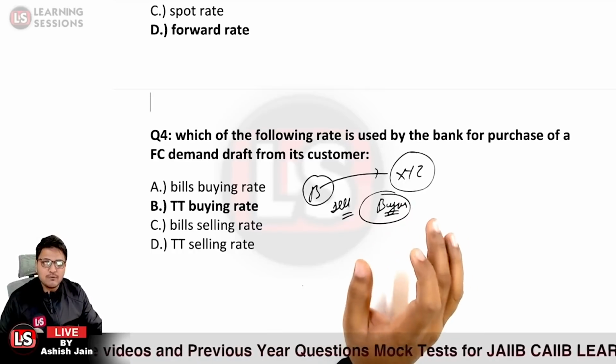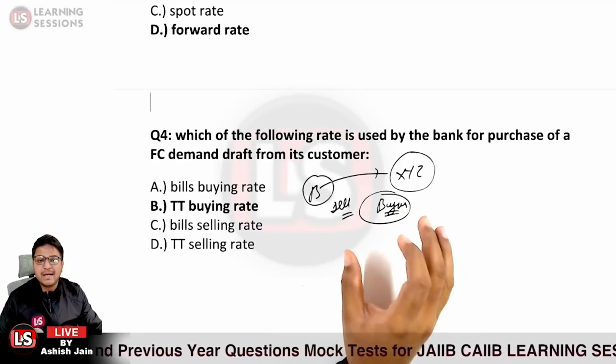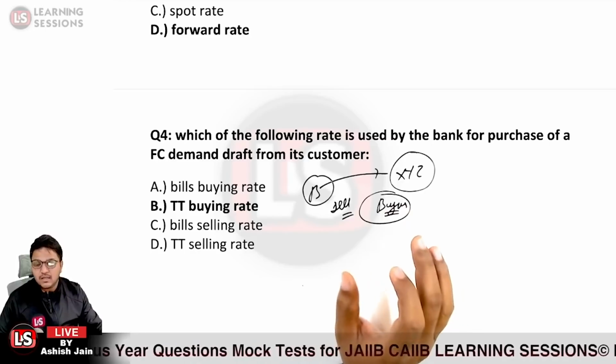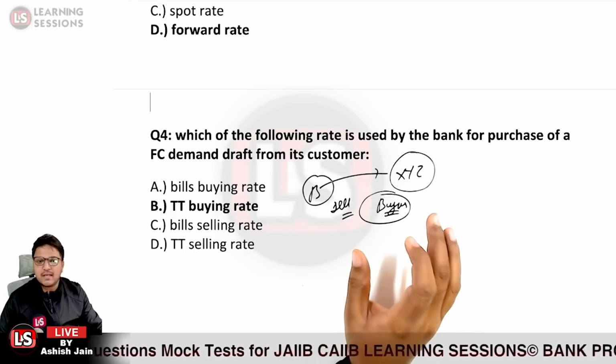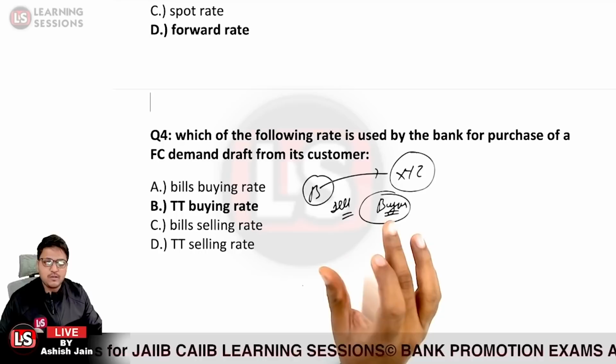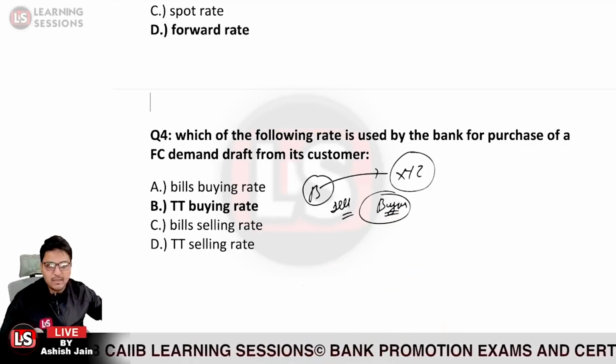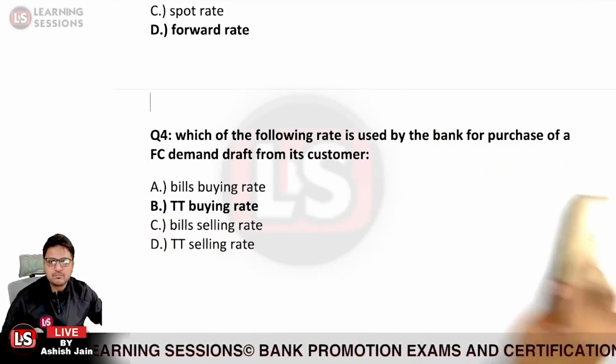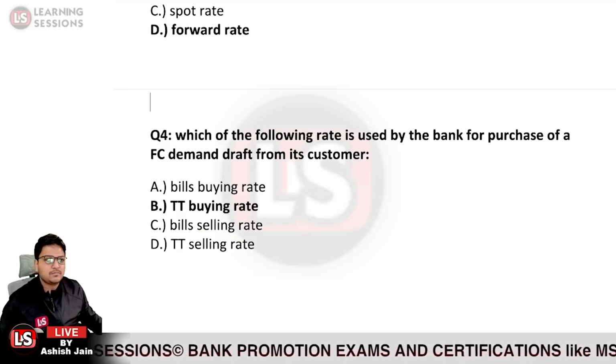What rate shall be quoted? The buying rate shall be quoted, because the rate shall be quoted at which the bank is ready to buy. As such there is no difference, so it will be the TT buying rate which will be applicable for this transaction.